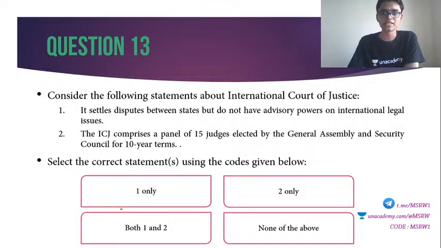13th question. Consider the following statements about the International Court of Justice. Easy question. Number 1. It settles disputes between states but does not have advisory powers on international legal issues. 2. The ICJ comprises a panel of 15 judges elected by the General Assembly and Security Council for 10-year terms. Select the correct answer.